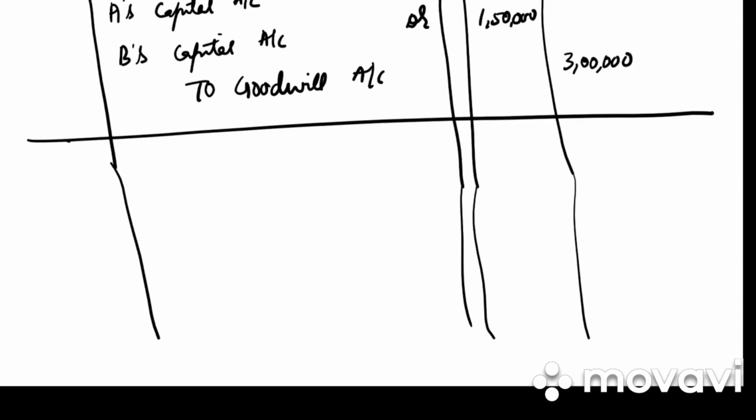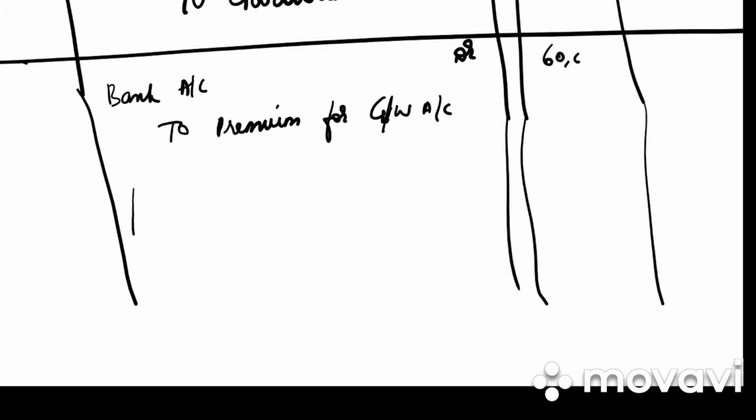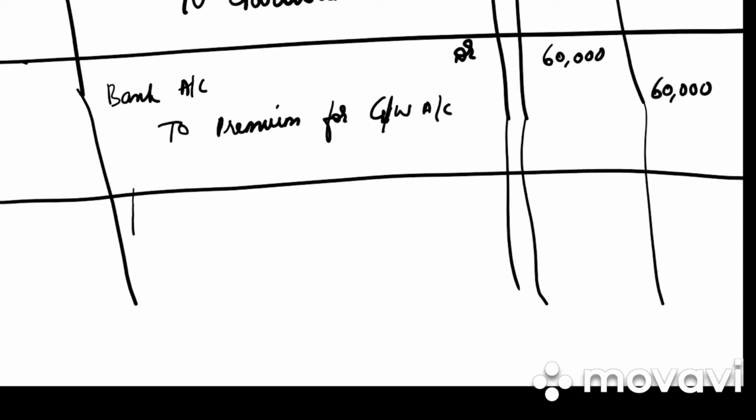Write the narration. The existing goodwill of the firm written off. We have written off the existing goodwill. Next is case number 2. New partner has brought premium for goodwill. So bank account debited to premium for goodwill account. How much did he bring? 60,000 debit, 60,000 credit. Write down the narration. A part of his share of goodwill brought in by C.